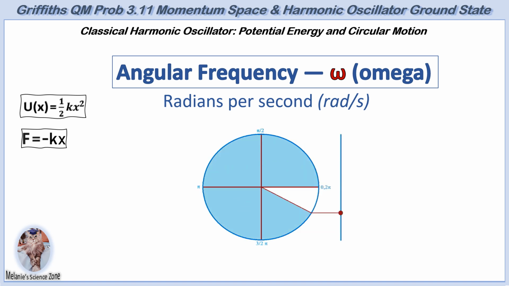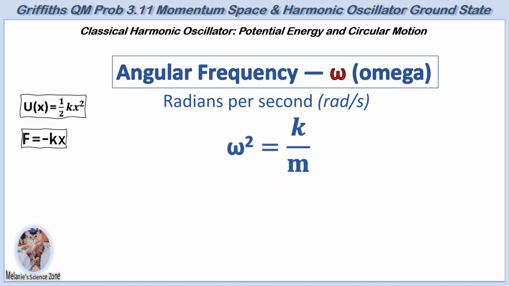Simple harmonic motion, SHM, is closely related to circular motion. SHM can be visualized by imagining a point moving at a constant speed around a circle and projected onto a straight line. For a harmonic oscillator, angular frequency is used in the equation for potential energy. It relates to the force constant k and mass m by the equation omega squared equals k over m.